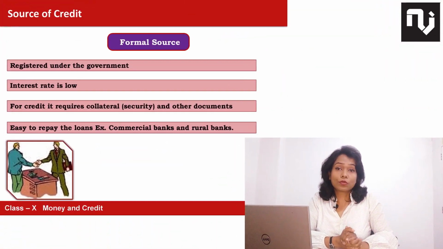Next, from where do we get credit or the loan? Loan is basically the good word which we use while we go to the formal sector, and credit we can take from a friend or relative or somebody known to us. So here it is written, loans from the cooperatives. So banks, we know that banks also provide loans, but there are certain things I will now explain to you. What is a cooperative? They also provide you the loan. So let us understand first of all what a cooperative is.